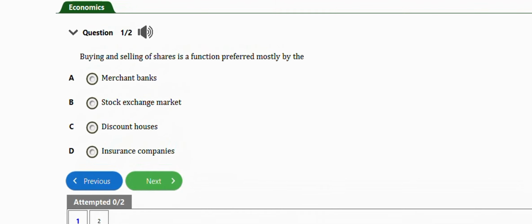In this video, we're going to learn how to solve these JAMB economics problems under liquidity ratio and stock exchange financial institutions for your JAMB economics. So we have about 2 repeated questions to practice with in this video.